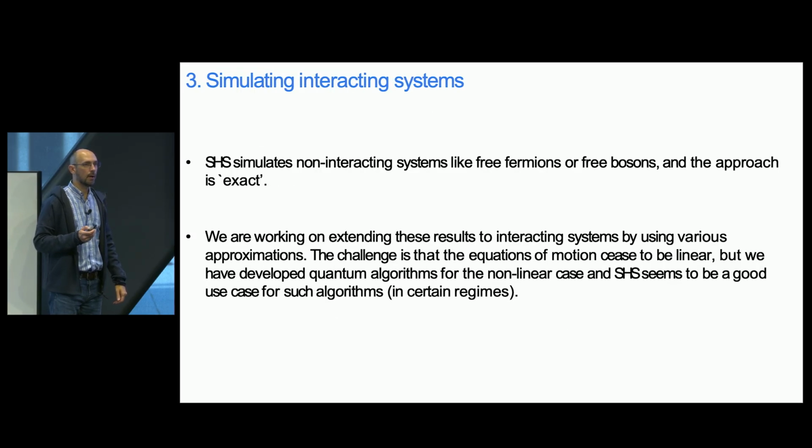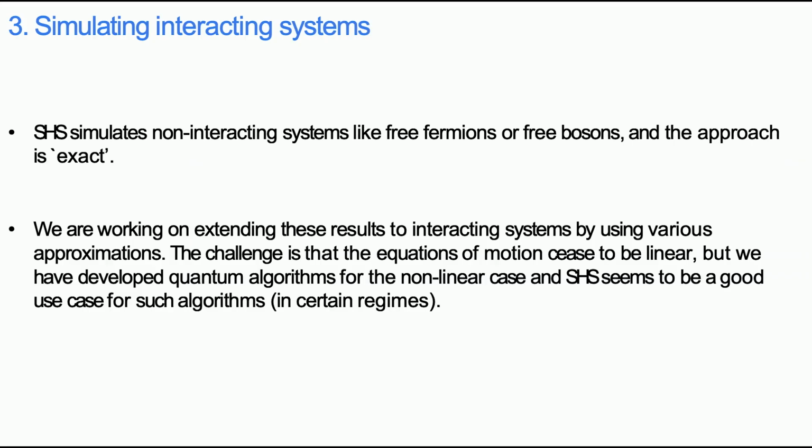All right, so going beyond, it would be really interesting to think about simulating interacting systems. So I mentioned the shadow Hamiltonian simulation applies to systems like free bosons, right? Free fermions. So these systems are integrable. You cannot solve them classically efficiently when the number of modes is exponentially large, right? So that's where we get this advantage.